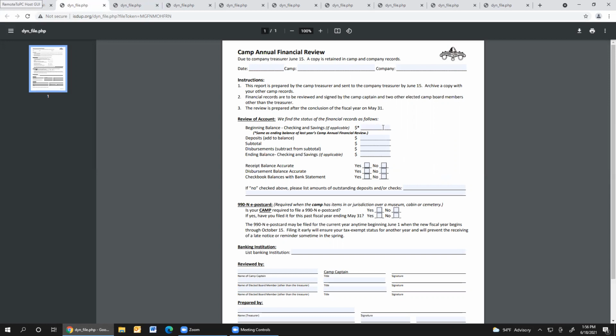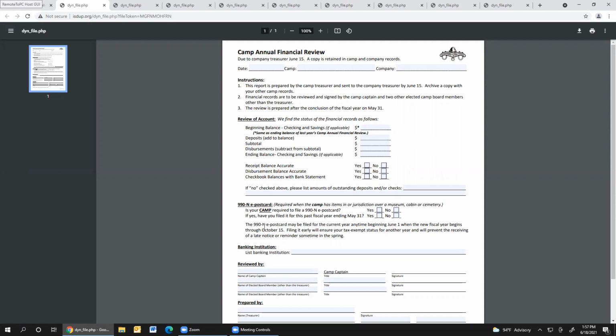If they do not balance, I won't let you know; your company treasurer will let you know on the camp level, but you need to check this. So company treasurers, when you get these camp reviews, you need to look at the last year's review that you have received and make sure that those two figures match. And if they don't, then you need to go back to that camp treasurer and say, you need to find this discrepancy and correct it because something's wrong.